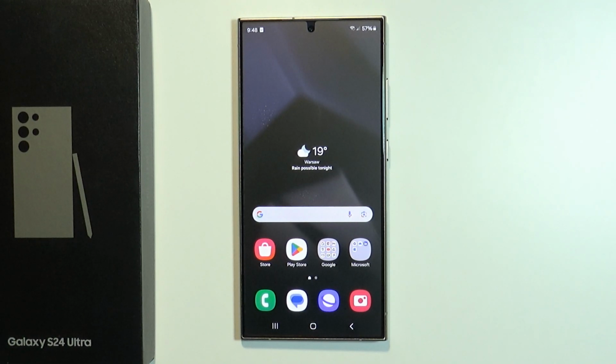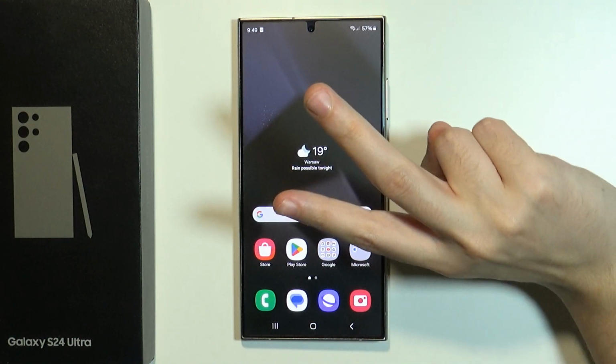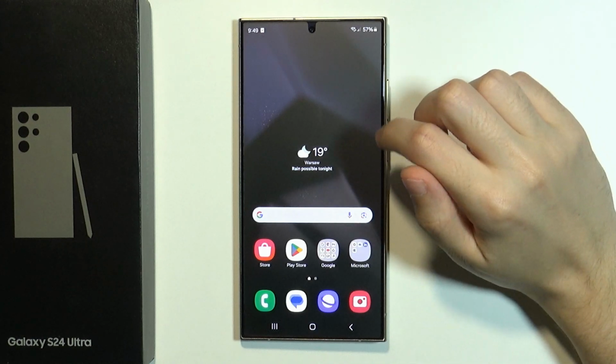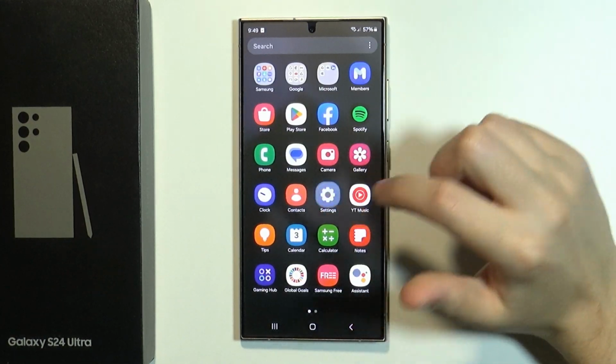Hello, in this video I'm gonna show you how you can clone apps on Samsung Galaxy S24 Ultra. There are two main ways to do so. And first I'm gonna show you the dual messenger method. So we need to open the settings.